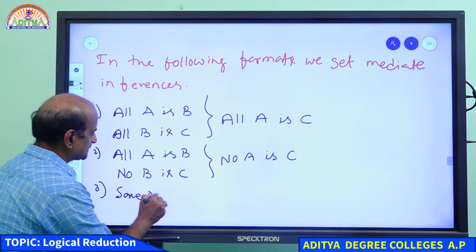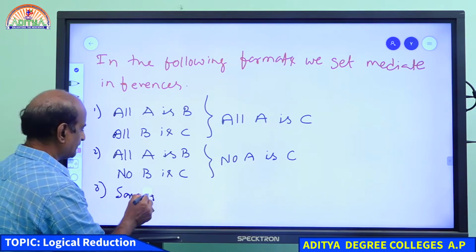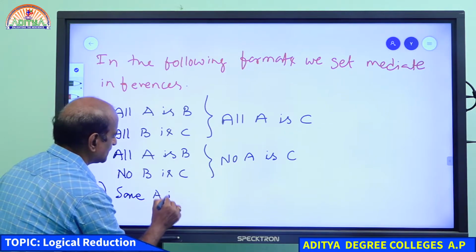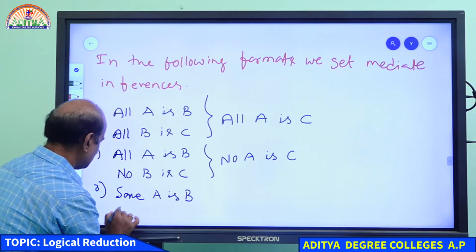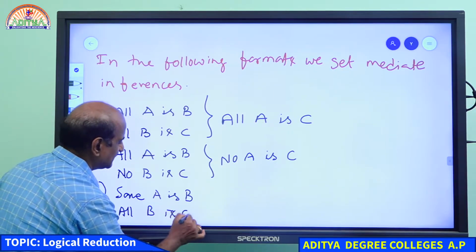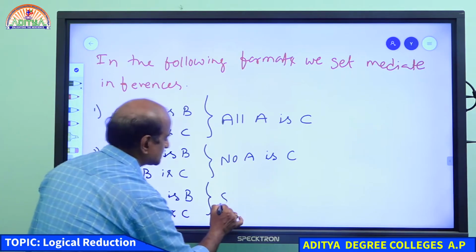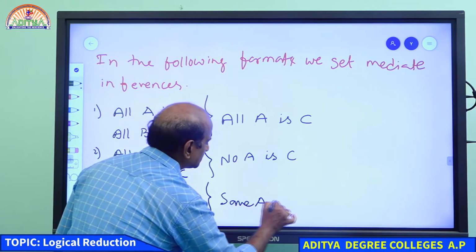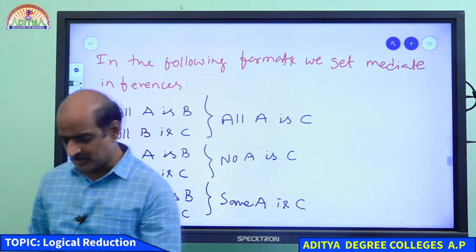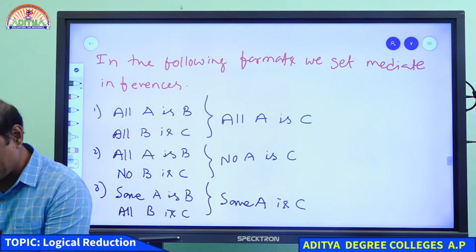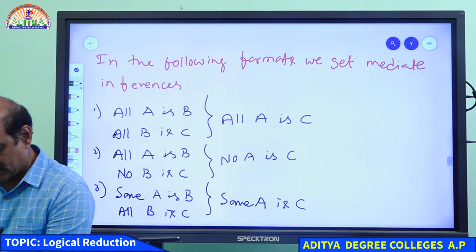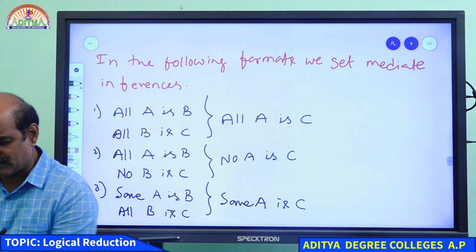Some A is B, all B is C. Then the conclusion is some A is C. Student, please respond. Am I clear to you? Yes or no? So these are the three standard formats.